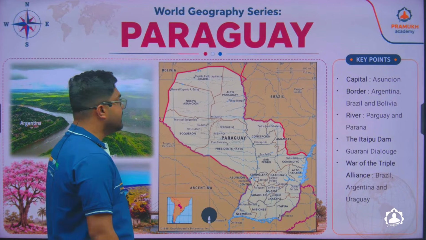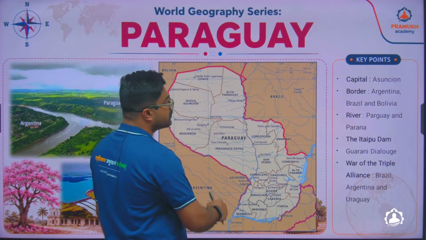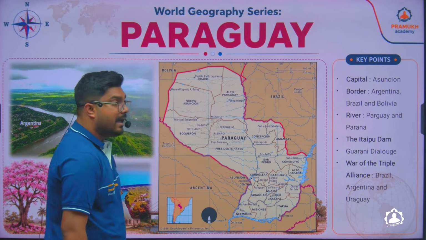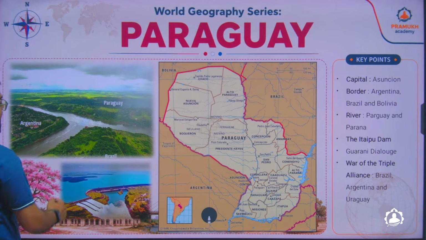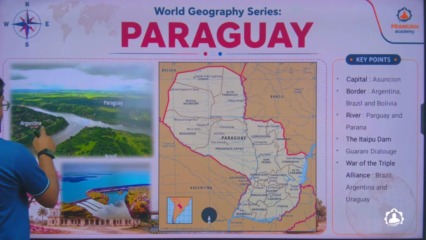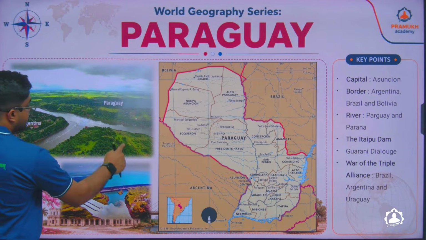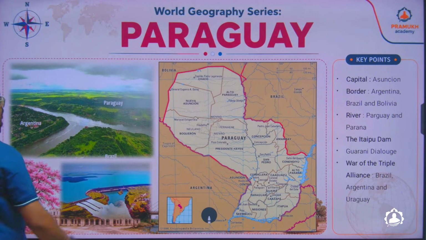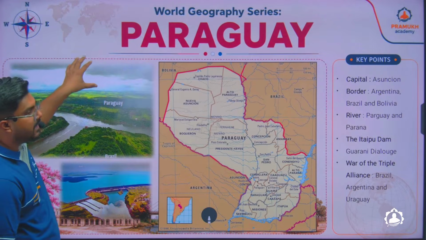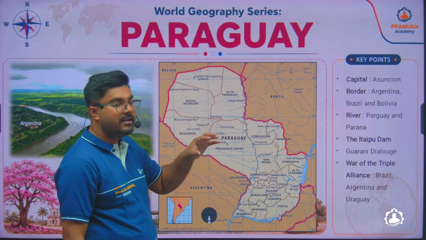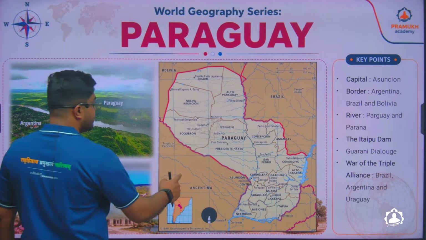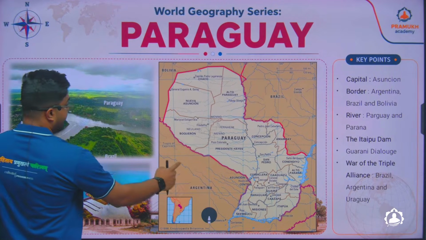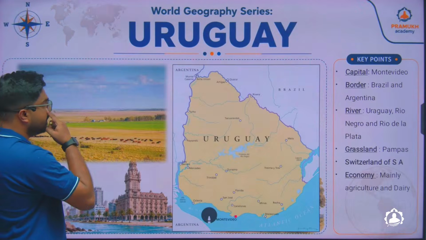A very interesting thing in Paraguay is that there is a river called the river Parana. This is the river Parana. This river basically divides three countries: Argentina on this side, Brazil on this side, and Paraguay on this side. You might have seen this on social media, Facebook or Instagram, where a river is dividing three countries, that is the river Parana. And I've already told you about the river in the earlier slide.